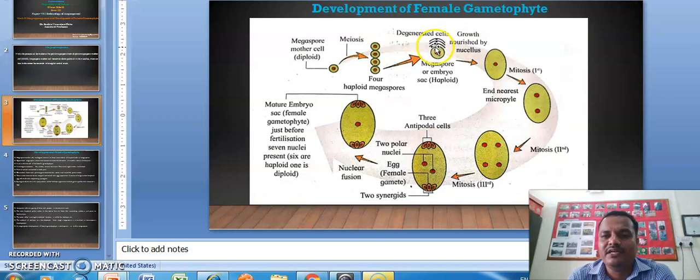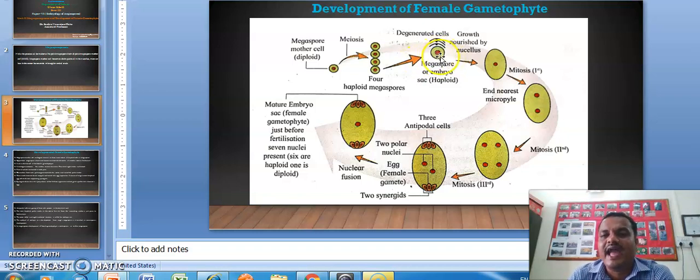These are the abortive megaspores, they degenerate after some time, and only 1 megaspore remains functional, and this is the first cell of the female gametophyte. From this position, the female gametophyte development starts.